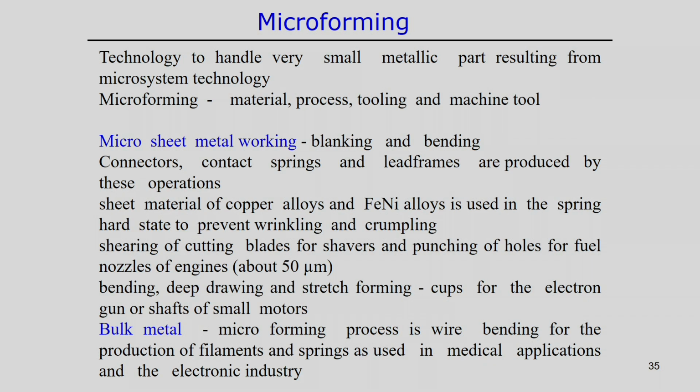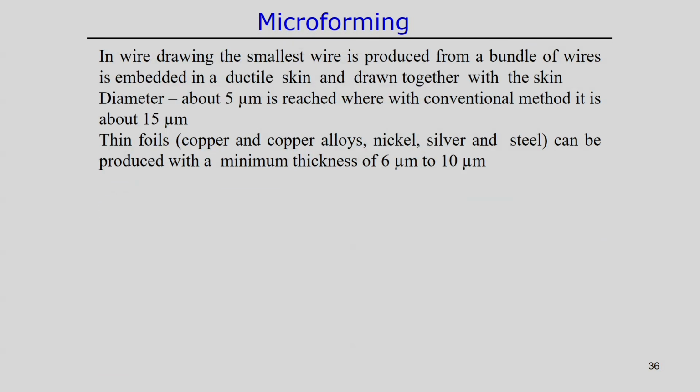Apart from that, there are even wire drawing processes. The production of a very small wire is a very challenging task, but in this case it is produced from a bundle of wires embedded in a skin and drawn together with the skin.